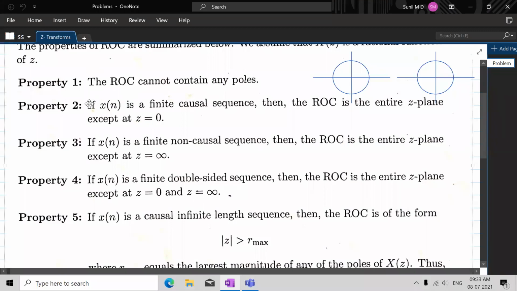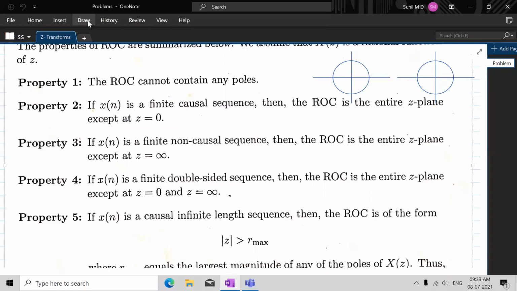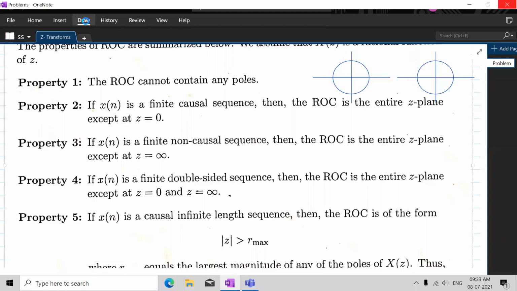See the second property. If x of n is a finite causal sequence, then the ROC is the entire Z plane except Z equal to 0. That also we have seen. What is the meaning of a causal sequence? Is it right-sided or left-sided? Right-sided. Yes, a causal sequence is a right-sided sequence.